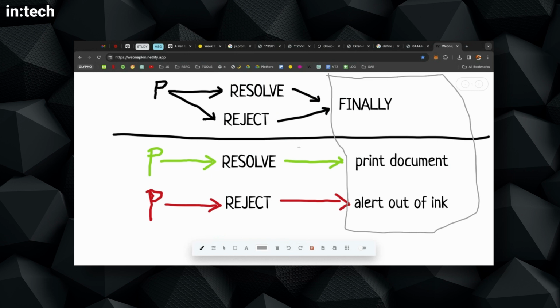But you can see here in both cases, there's just one arrow, one route. There are no branches here. Either we resolve and we print the document and we end up here, or this. So if we actually run a promise-based function, we will either see this flow of execution or this. One of these two cases will happen, and we have to take care of both cases with either a then or a catch. So there will be a then here.